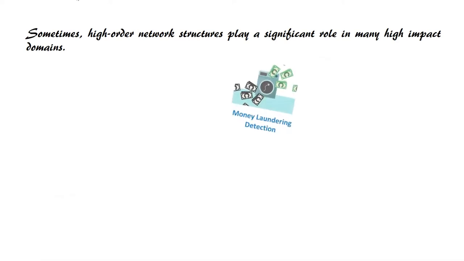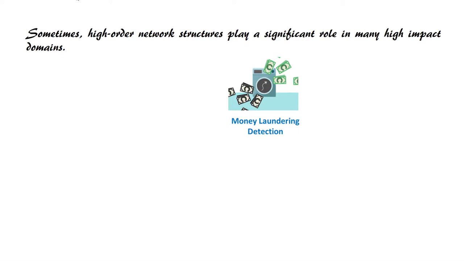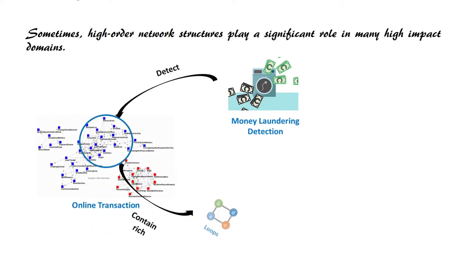The last application is money laundering detection. In transaction networks, directed cycles might be red flags for potential money laundering activities. Also, exploring loop-shaped structures helps to identify the malicious identities involved in money laundering activities.